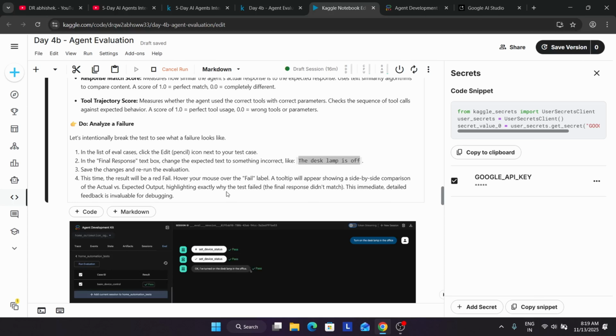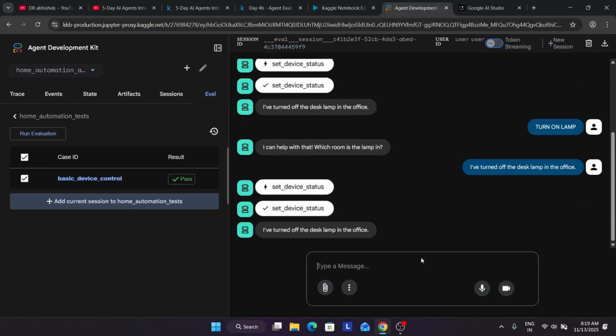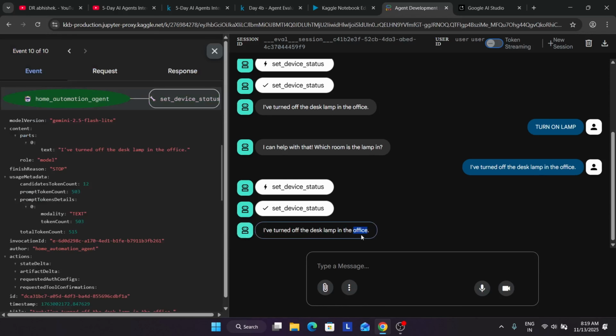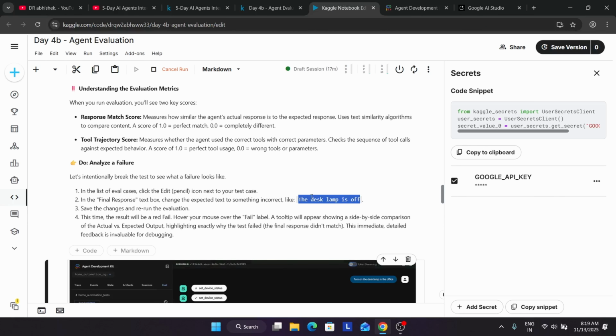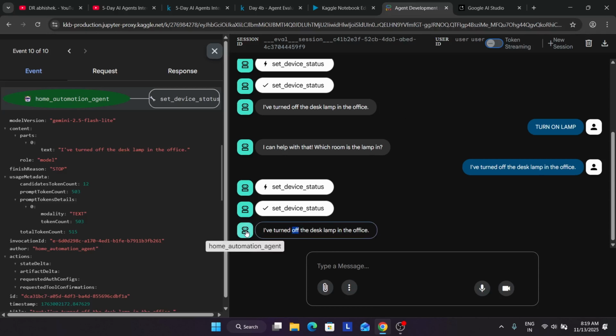Okay. So here let's see. Basically come over here and just run it like this. And here you'll get the same output. So here we have to modify the thing. So we have turned off the agent. You can clearly see it showing the lamp is off. So here if we are adding the lamp is off, let me see what happens next.